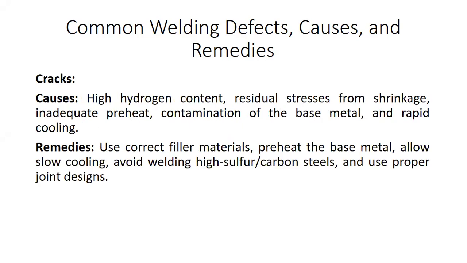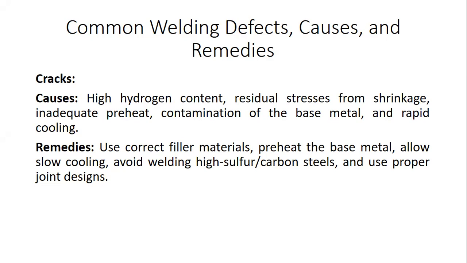Next, the second type of defect is cracks across the weld joint. How do these cracks happen? Sometimes due to high hydrogen content, residual stress may develop that leads to material shrinkage. As a result, inadequate preheating, contamination of the base metals, and fast cooling are the problems that lead to weld surface cracks over the material.